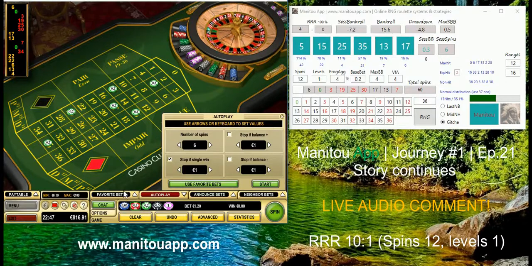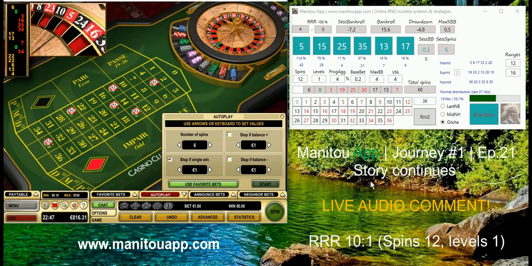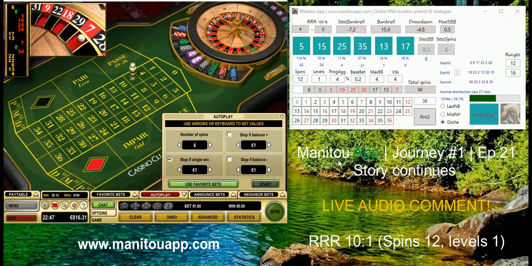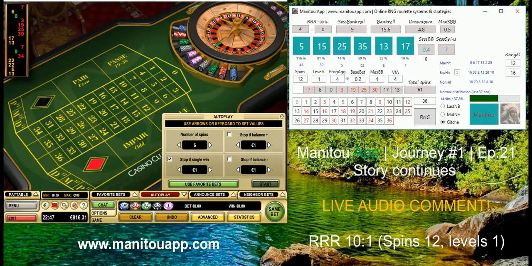So I'm going to increase my base bet, and even if I go through the 12, okay, we have 17, number 7 came. Even then I'm going through these 12 spins, no problem. I will increase my base bet to 80 cents and go on playing until I will hopefully recover and start earning again. This is the plan.